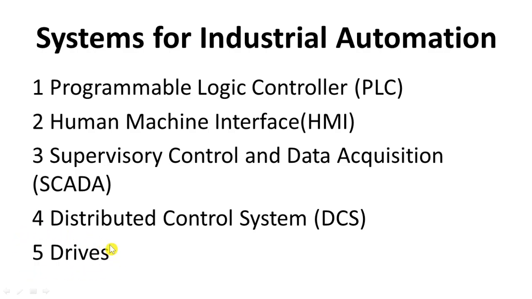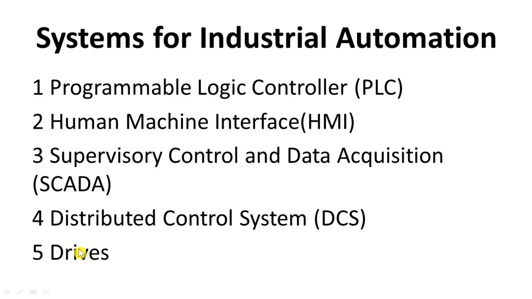These drives may control speed, rotation or direction. Drives may be DC drives, meaning if the motor is DC, then the drive is also DC. If the motor is AC, then we have to use AC drives.